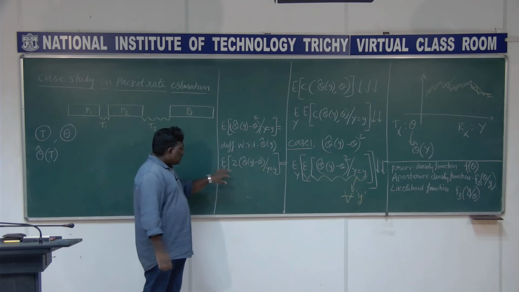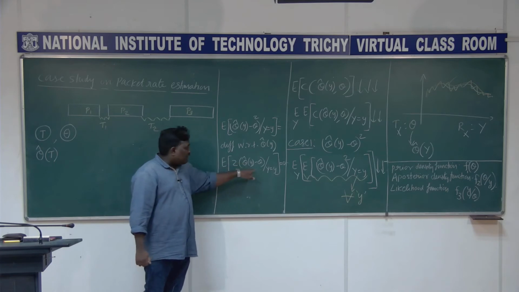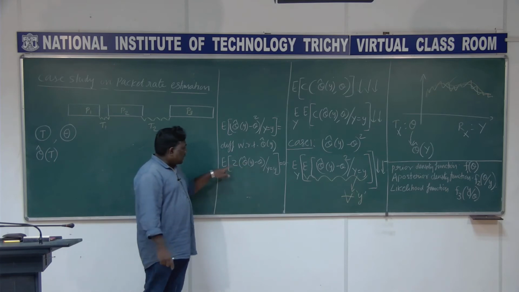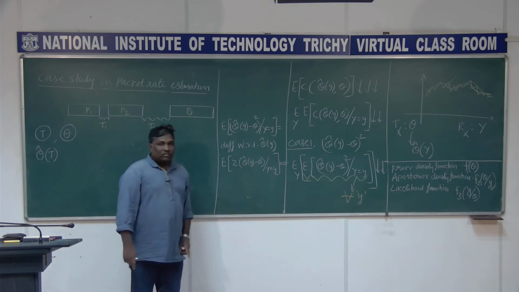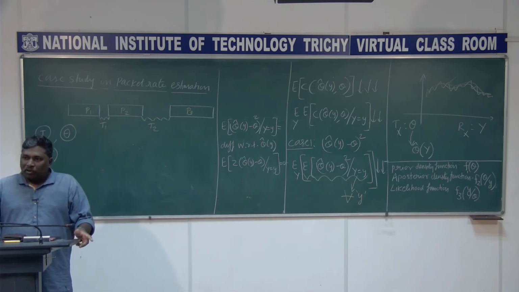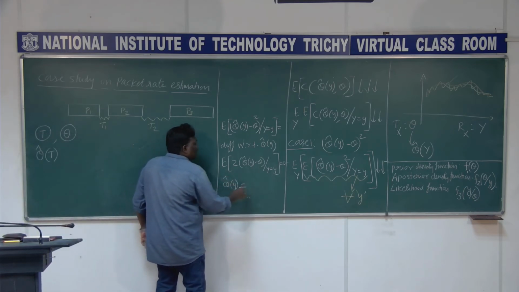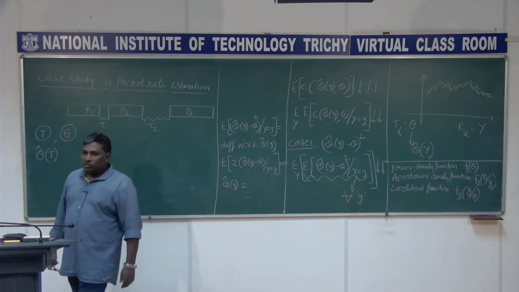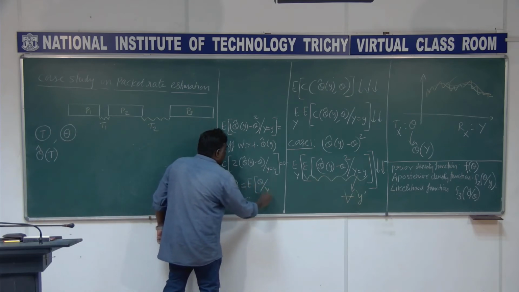You see that we have 2 terms in this. One is the expectation of theta cap of y given y equal to y. The expectation of theta given y equal to y is the other term. The expectation of theta cap of y given y equal to y is just theta cap of y, because you are already fixing y equal to y, so it is no more a random variable. For the second term, theta is a random variable, so you get the expectation of theta given y equal to y.